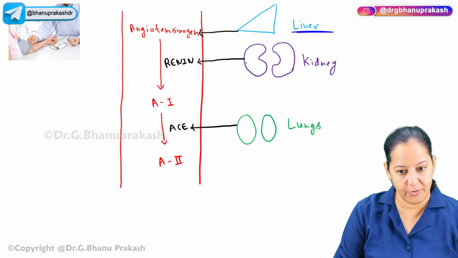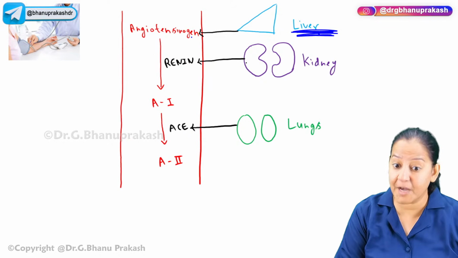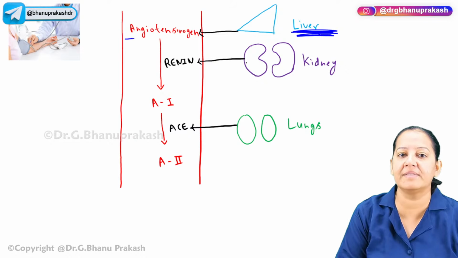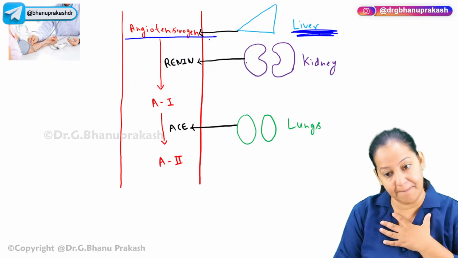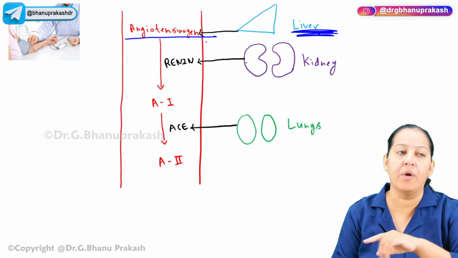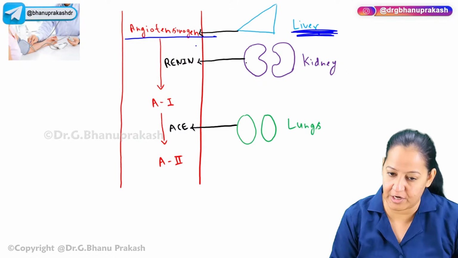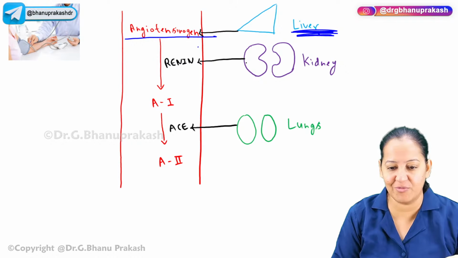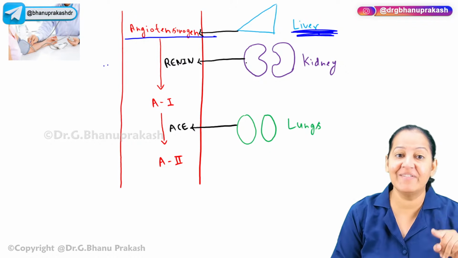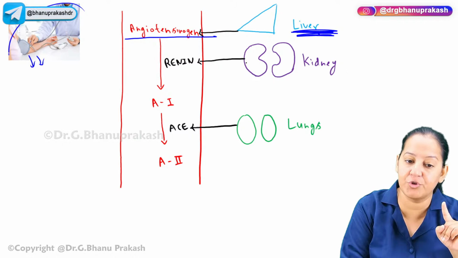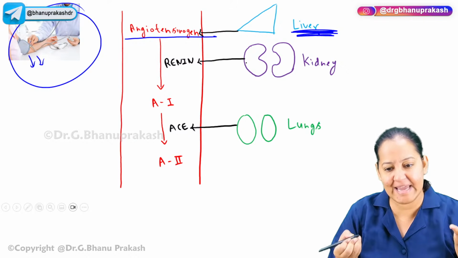this is the liver. You can see, say yes. The liver is synthesizing a protein. The name of the protein is angiotensinogen, which is present in my blood right now, in your blood right now, in all healthy individuals' blood right now. They all have this protein, but it's an inactive protein. It doesn't do anything. Whenever someone has a fall in BP due to any reason, any reason.